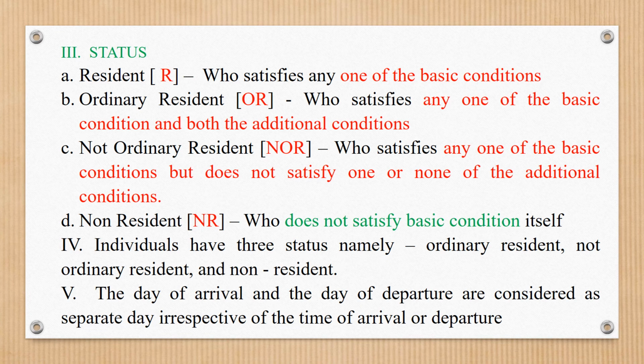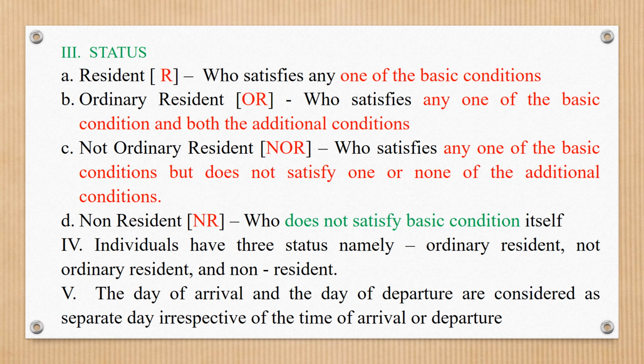Next, not ordinary resident. An individual who satisfies any one of the basic conditions but satisfies only one or none of the additional conditions in the previous year is a not ordinary resident. He is also called resident and not ordinary resident.